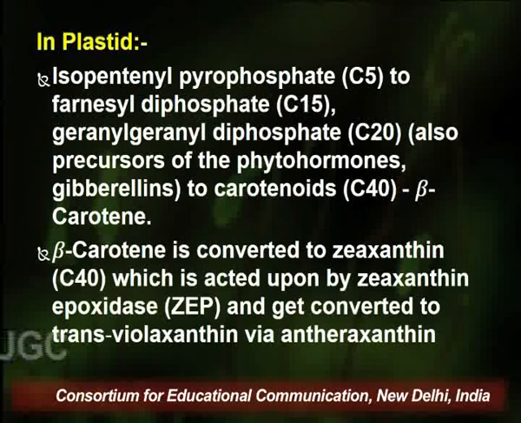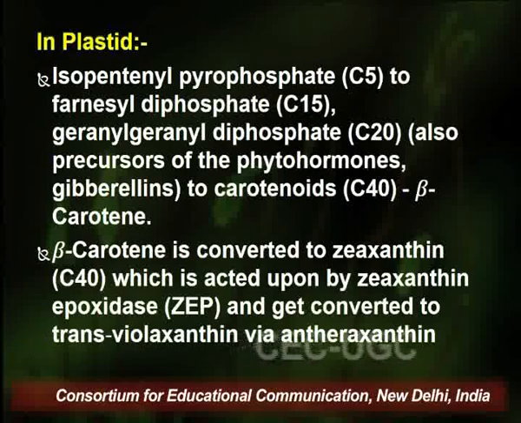which is a 5 carbon moiety. Three moieties of isopentenyl pyrophosphate join together to give rise to a 15 carbon moiety, that is farnesyl diphosphate. To this 15 carbon moiety, another isopentenyl pyrophosphate molecule joins to give rise to a 20 carbon moiety, that is geranyl diphosphate. Now two geranyl diphosphate molecules join together and give rise to a 40 carbon moiety, which are known as carotenoids, and beta carotene is the most common carotenoid that occurs in plants. Now this beta carotene then gets converted into zeaxanthin, which is again a 40 carbon moiety,